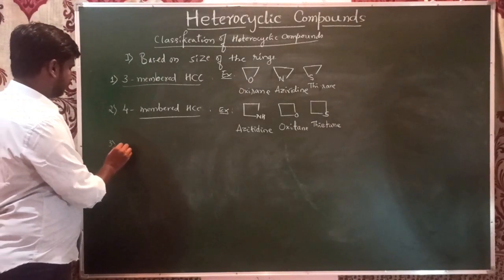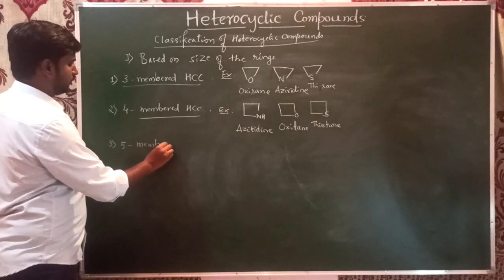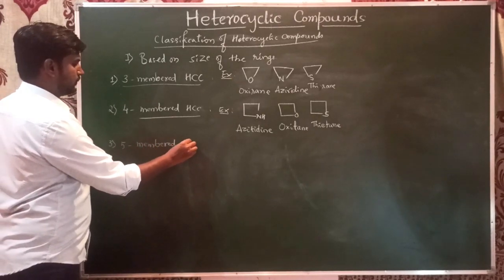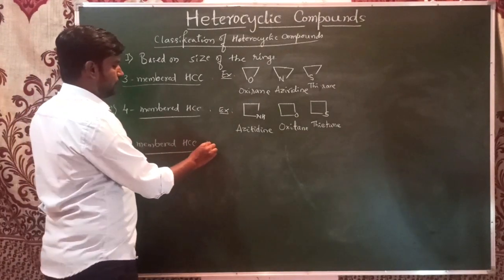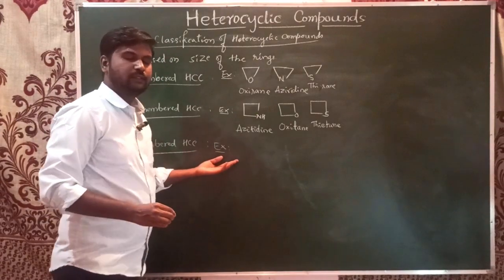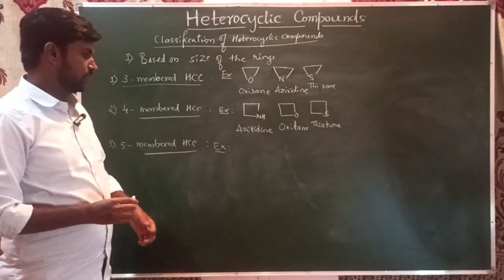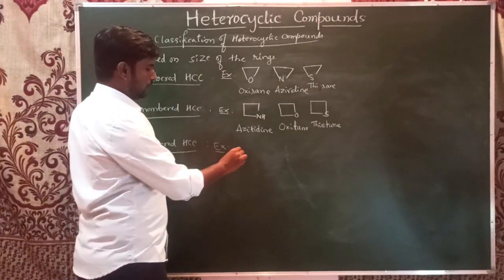The third one is five-membered heterocyclic compounds. So here now, for example, from now onwards, we can see the aromatic heterocyclic compounds also. These all are aliphatic or alicyclic heterocyclic compounds.